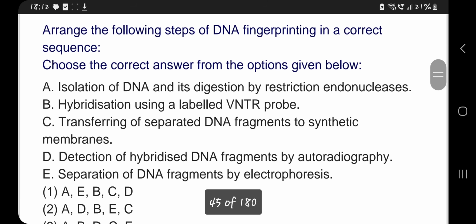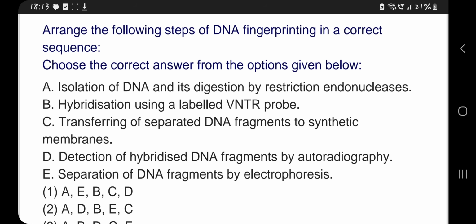Arrange the following steps of DNA fingerprinting in the correct sequence. The steps are: isolation of DNA and its digestion by restriction endonucleases; hybridization using a labeled VNTR probe; transferring of separated DNA fragments to synthetic membranes; detection of hybridized DNA fragments by autoradiography; separation of DNA fragments by electrophoresis. First is A, isolation of DNA and its digestion by restriction endonucleases. Then E, separation of DNA fragments by electrophoresis.